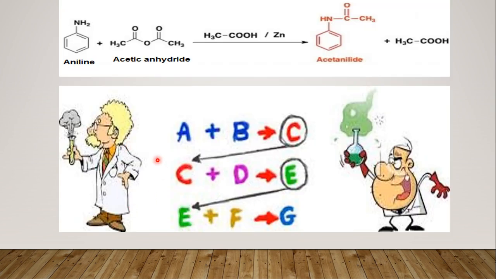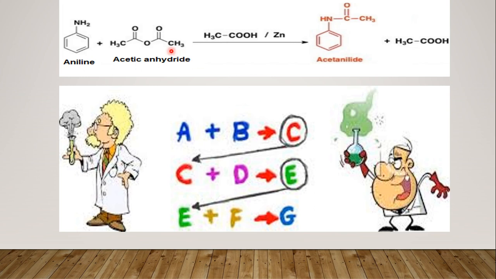As you can see here in the reaction, A plus B gives you C. A and B are the reactants. These are something different, with different molecular weight, different melting point and different properties, and C is with a different melting point, different molecular weight and different structure.